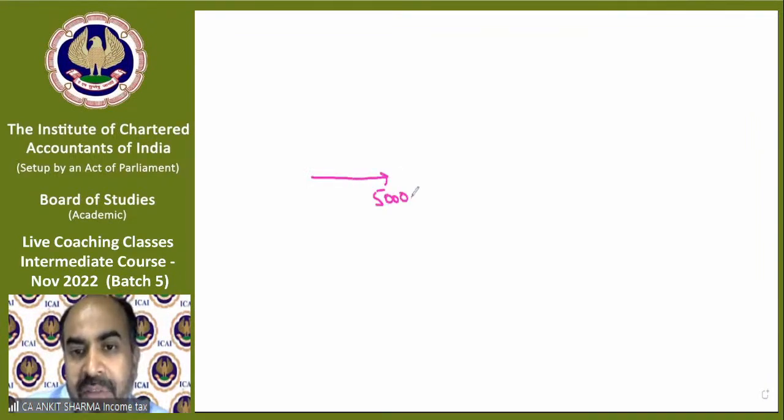So we have a train. I just explained it to you. We have a train up to rupees 5 lakh. If I have any income that falls in this, the tax rate will be 5%. The second station is 10 lakh.